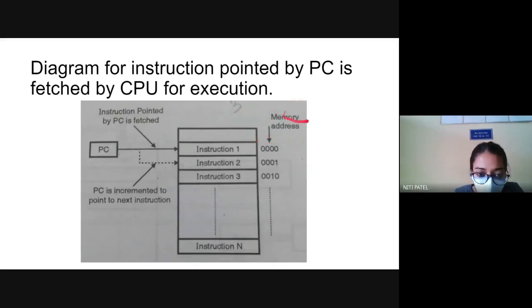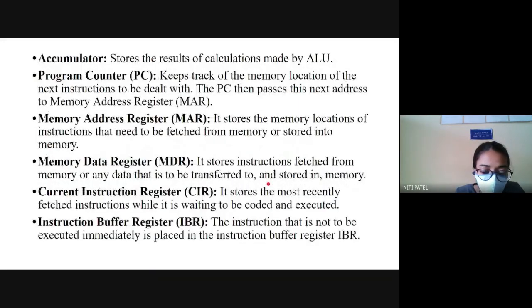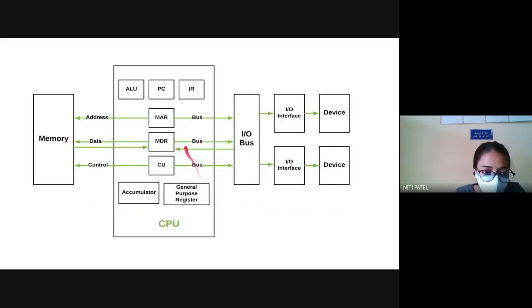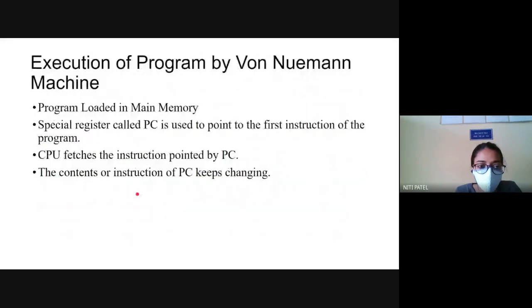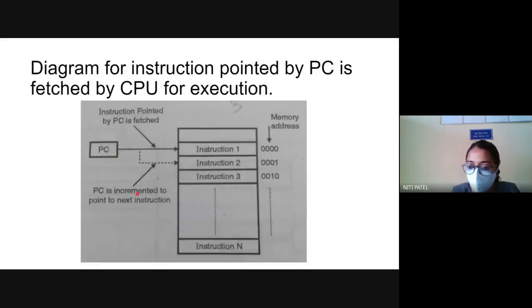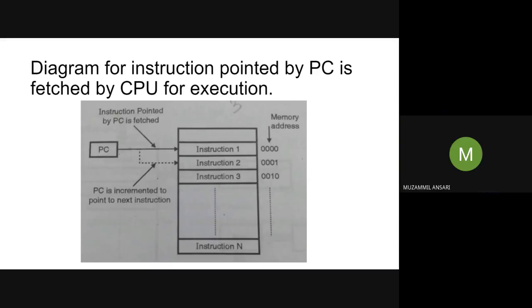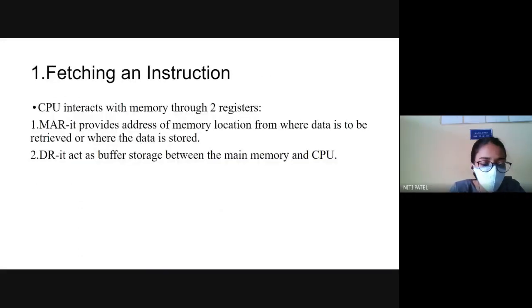So all these memory addresses, 0000001, where are they stored? They are stored inside the MAR. Okay. Instruction 1, Instruction 2, where are they stored? In the MDR. Who will the program counter point to? Instruction 1, 2, 3 and so on. And where is the result? Inside the accumulator. Any other doubts up till here? No, ma'am. Okay, so we go ahead.